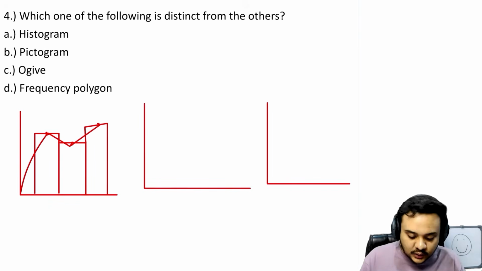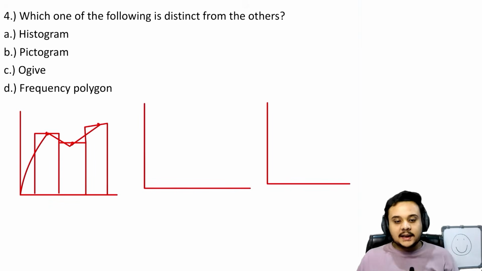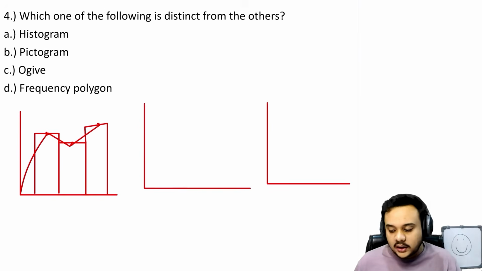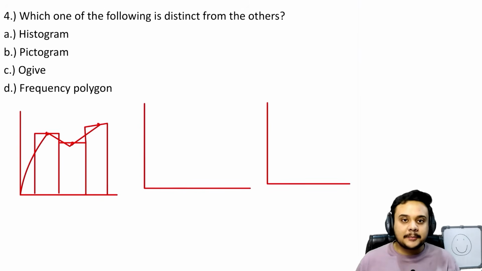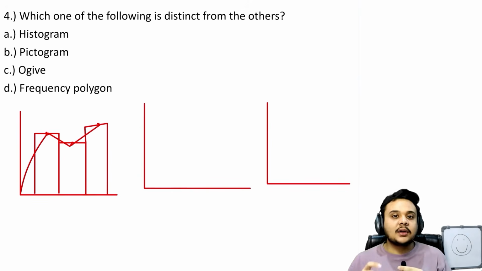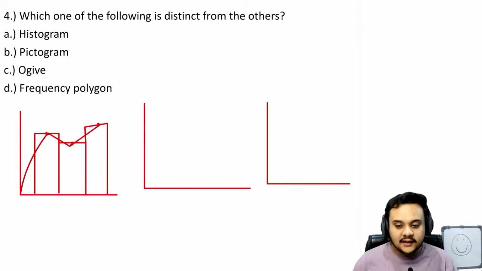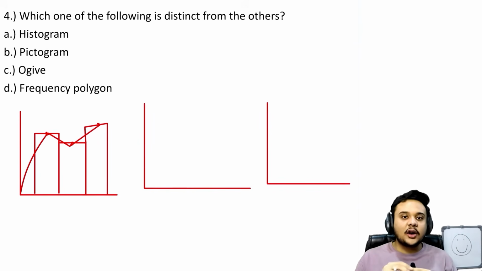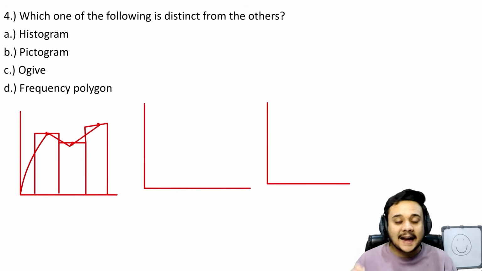Based on that, you know that a pictogram can be drawn where frequencies are being displayed by pictures. So frequency can be a part of a pictogram, and it usually is. So if ogive is something that is not at all related to frequencies, then you can say that ogive can be the answer.